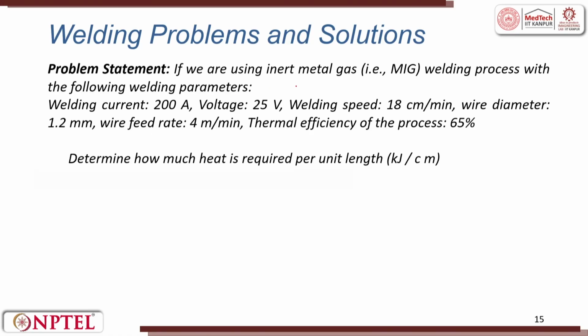Here we are using an inert metal gas welding process with the following parameters: welding current 200 ampere, voltage 25 volts, welding speed 18 centimeter per minute, wire diameter as 1.2 millimeter, wire feed rate 4 meters per minute, thermal efficiency as 65%. Determine how much heat is required per unit length, that is to be calculated in kilojoules per centimeter. So, this is simply, as I discussed, a